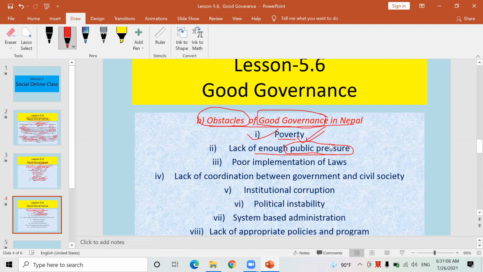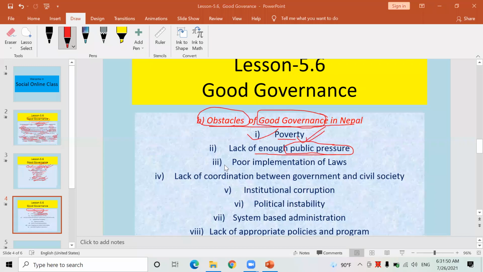Most of the people of this nation, 80% of the people of this nation, are from very poor families and the medium class. They are doing hard work for their survival. They don't really have time to pay attention to politics. They don't have time to listen to the news also. By listening to the news, by taking part in political party activities, they cannot fulfill their daily needs. Because of this reason also, they are ignoring government activities. Therefore, there is no public pressure from the public on the Nepal government or any government of this world. Okay, look here. Therefore, this is one of the obstacles.